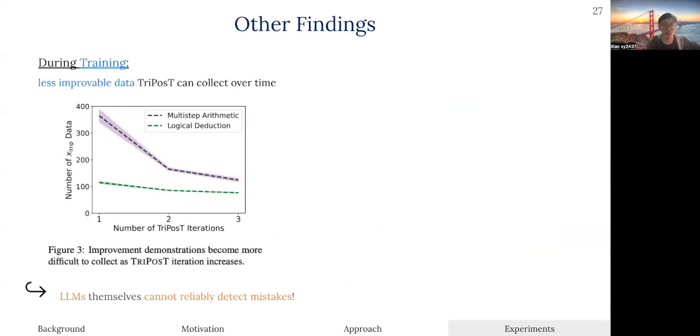Besides, we also find 2 interesting artifacts from our experiments. First, during training, we tracked the number of self-improvement trajectories that made it into the training buffer. We find that as training goes on, there is less and less data we can collect. This not only results from our model being slightly better in each iteration, but also we find that LLM really starts to struggle to provide the correct feedback, even though it can itself solve the task nearly 80% of the time. We believe this casts some doubt on LLM's capability. Being able to generate the correct solution does not imply an in-depth understanding of the solution.